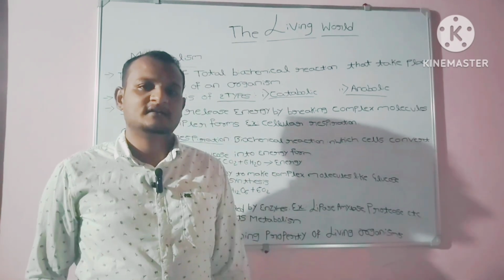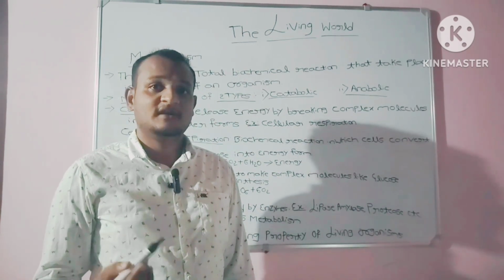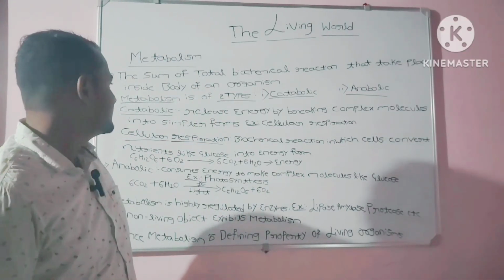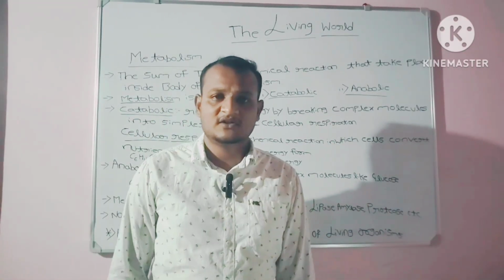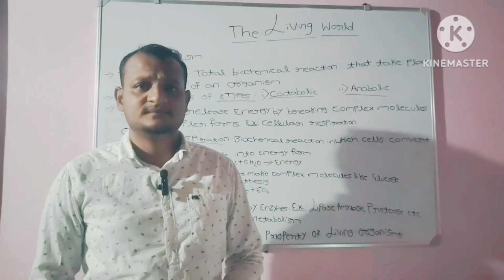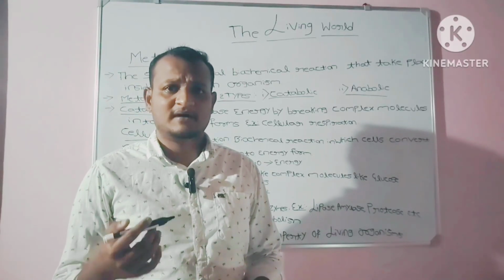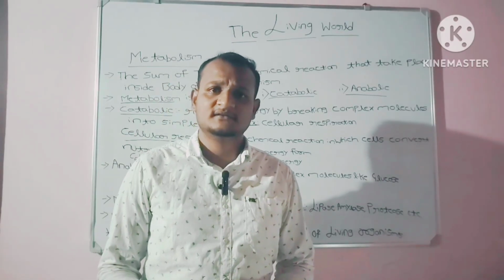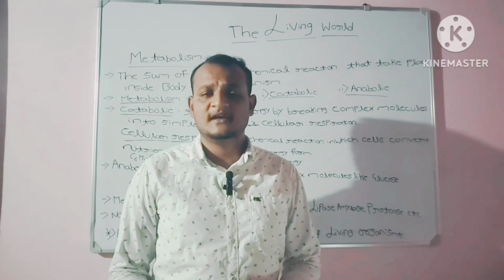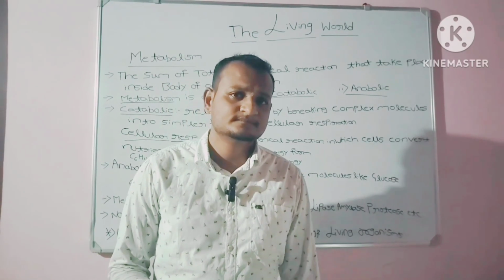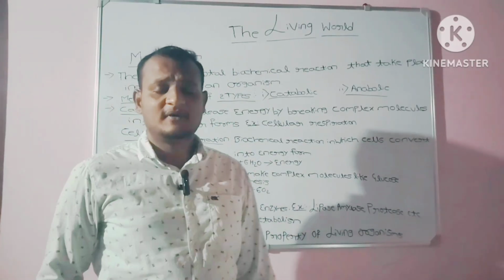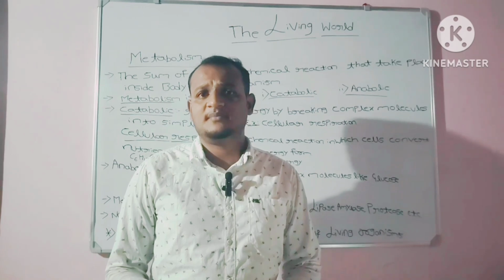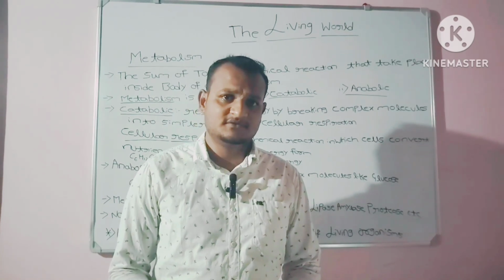You may have a doubt about what the catabolic pathway and the anabolic pathway are. The catabolic pathway is a metabolic pathway which releases energy while breaking a complex molecule into simpler molecules. In biochemical reactions, they break complex molecules into simpler forms.